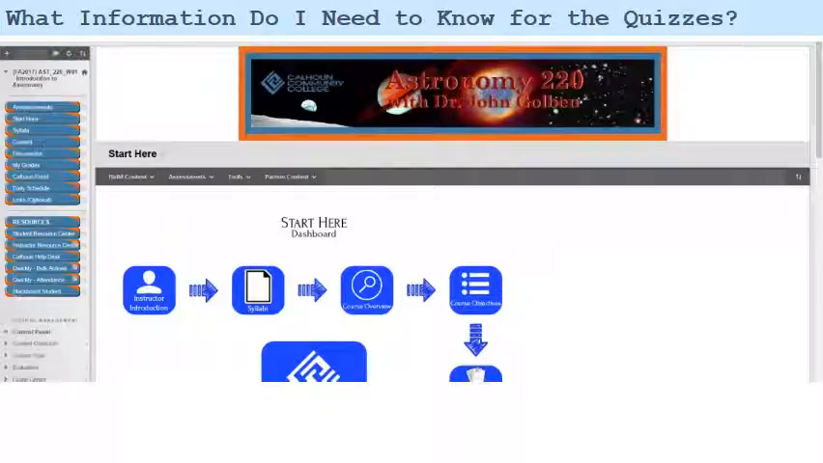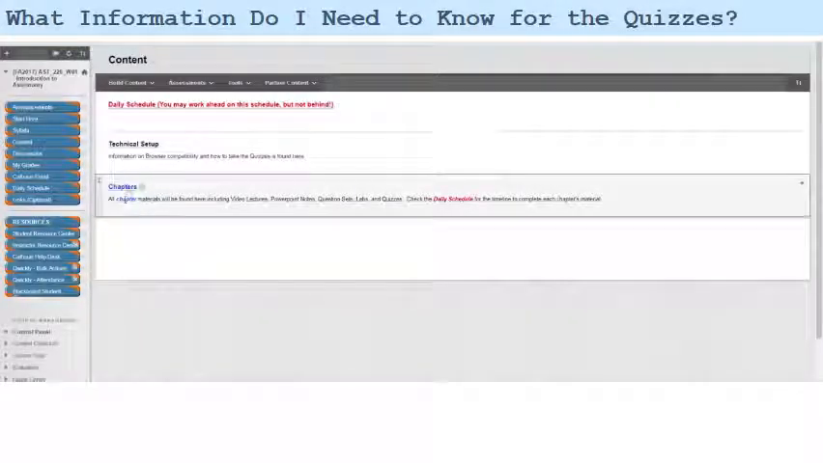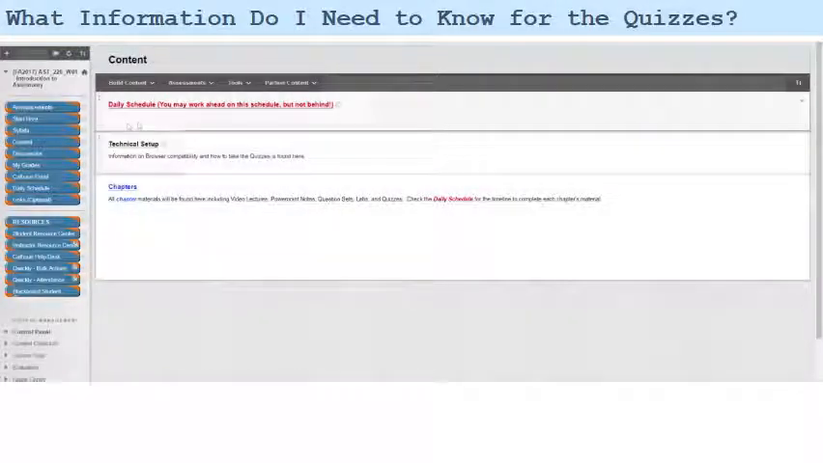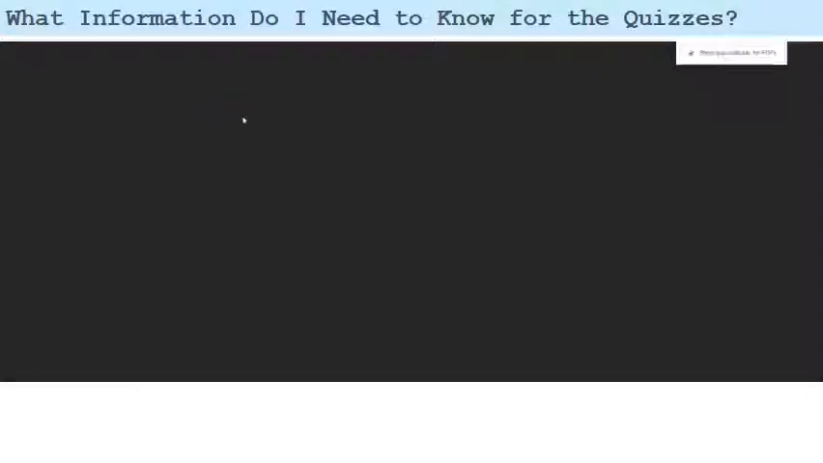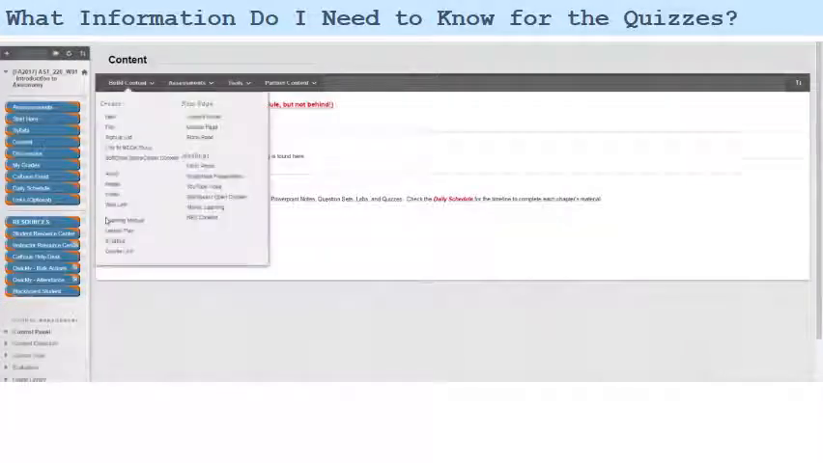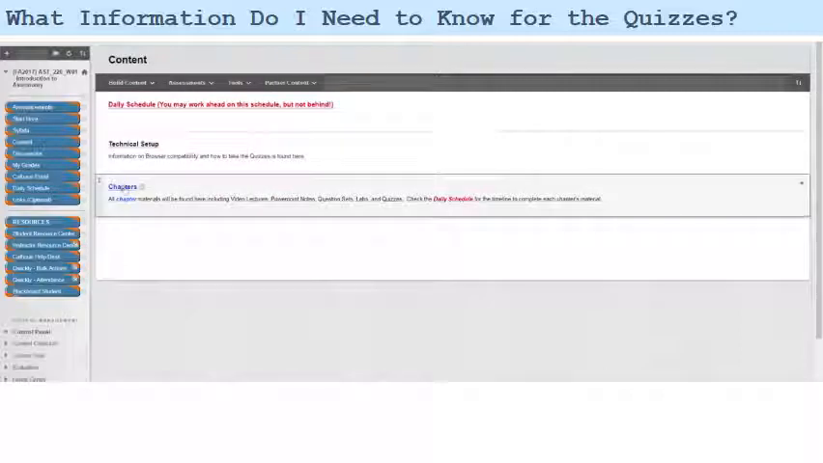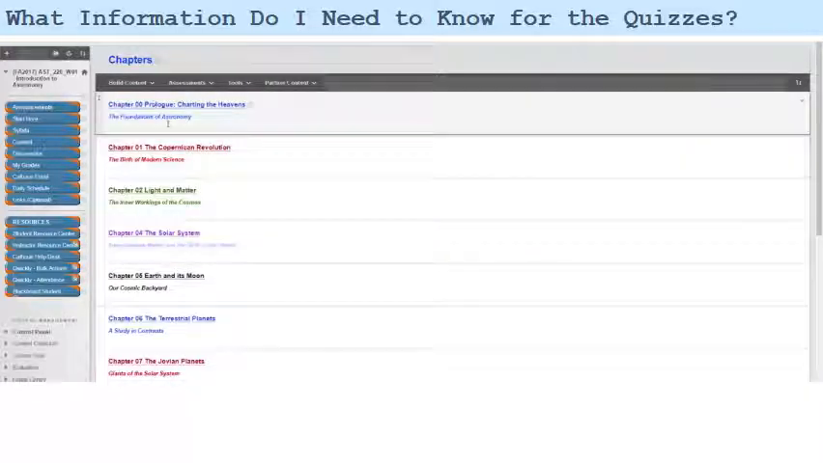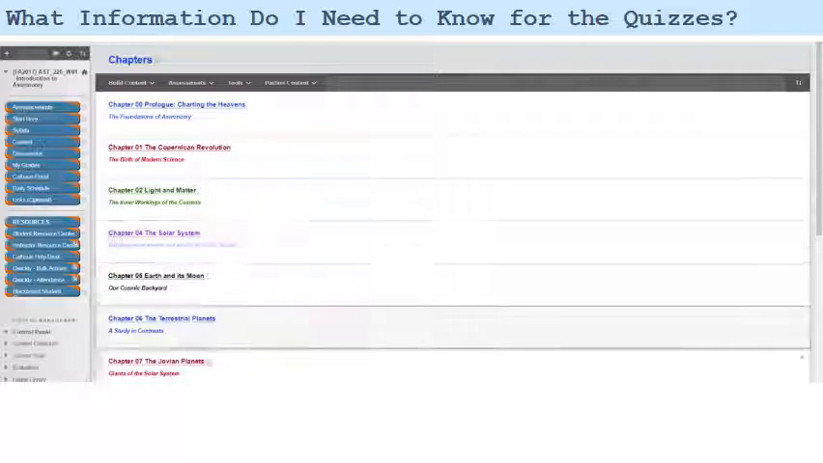So what information do I need to find for the quizzes? Well, all the information of the course is going to be under this content tab. So if we click on that, we see that there are chapters here. And at the top of this content tab, there's the daily schedule again. This is a PDF form, so you could actually download this if you want to have a form of the daily schedule on your refrigerator or something like that. Let's go back. But if we go into chapters here, we have all the individual chapters of this course.